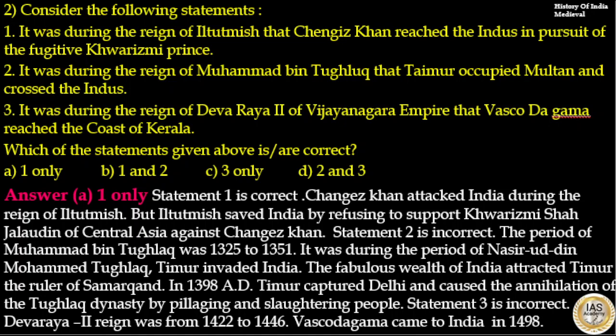Statement 3 is incorrect. Devaraya II's reign was from 1422 to 1446. Vasco da Gama came to India in 1498. So, statement 3 is incorrect. So, your answer to this question is option A. Statement 1 only is correct.